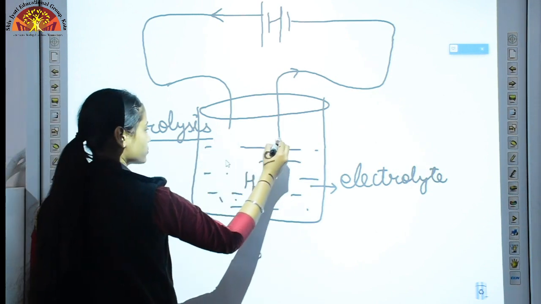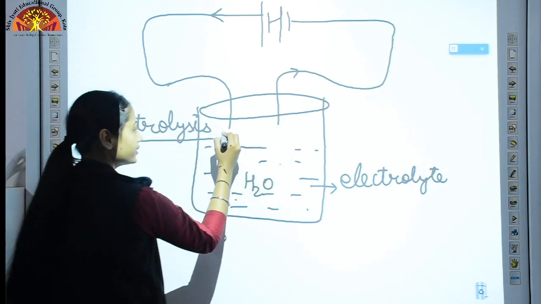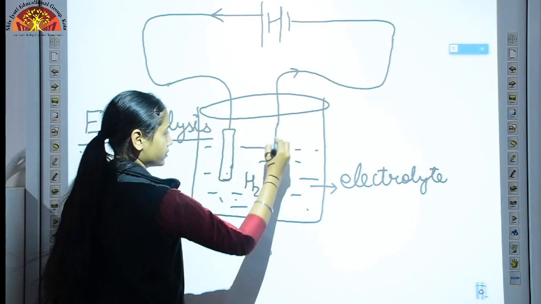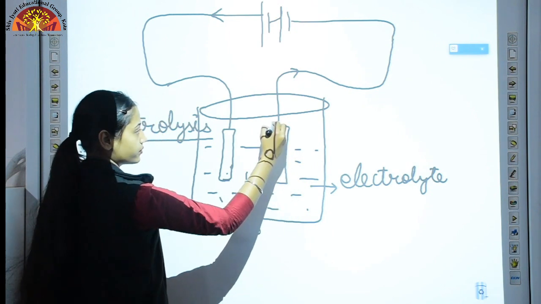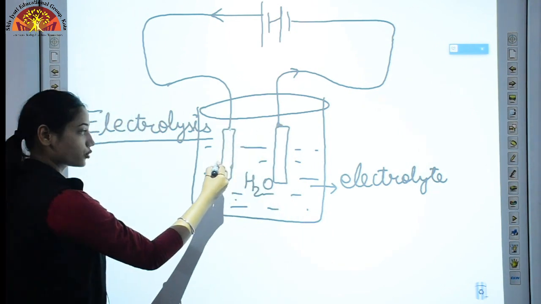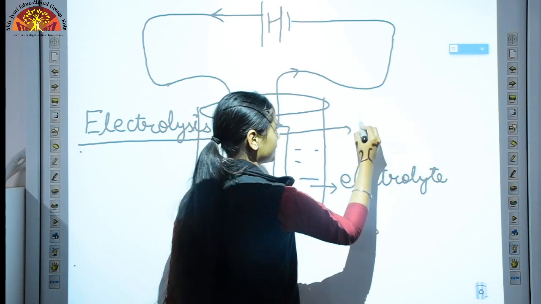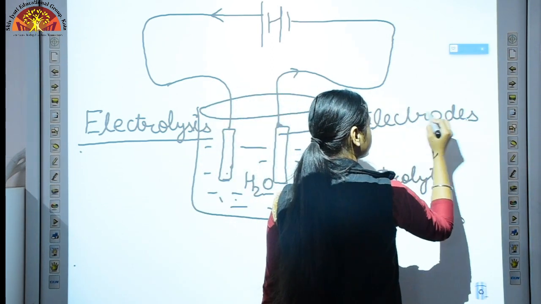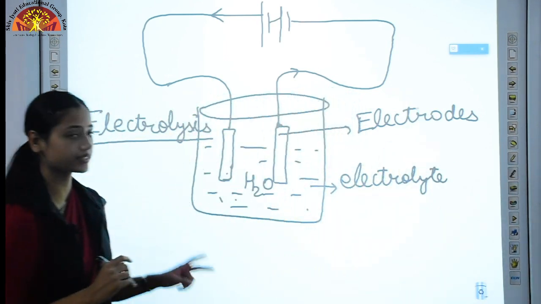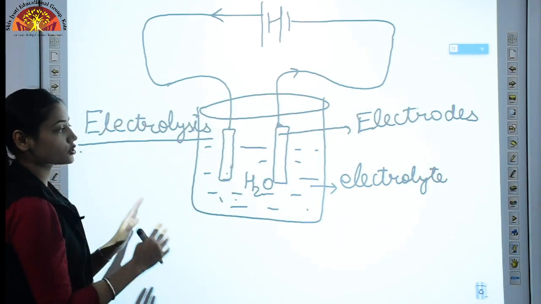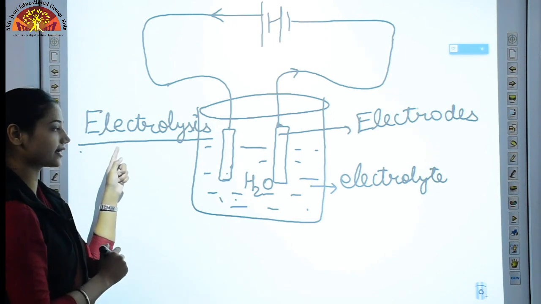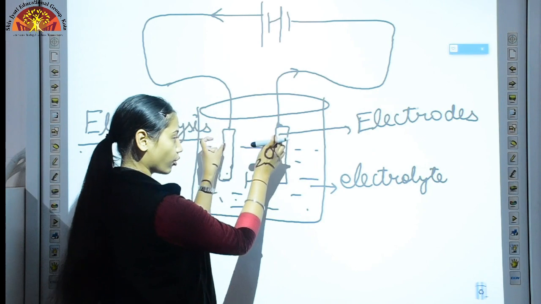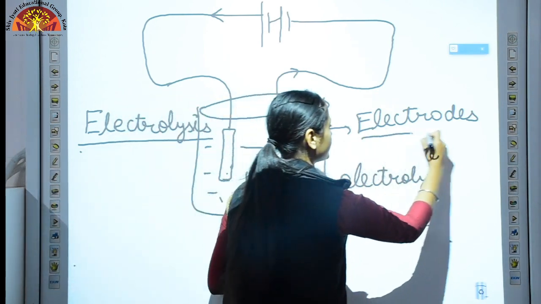Instead of dipping these wires directly, we actually use rods, and these rods are known as electrodes. So here we have discussed three terms. The complete process of decomposition is known as electrolysis, the conducting liquid is known as electrolyte, and these rods which we use are known as electrodes.